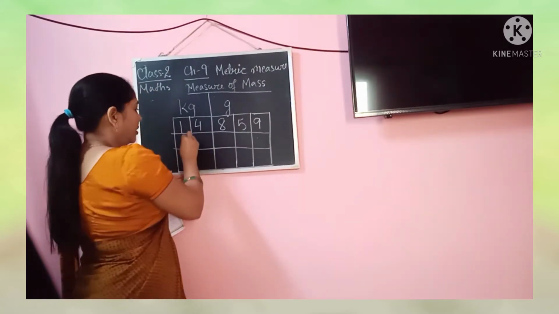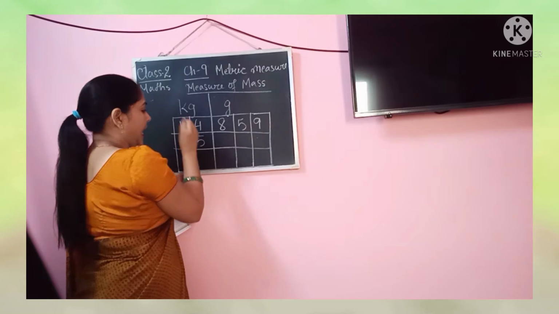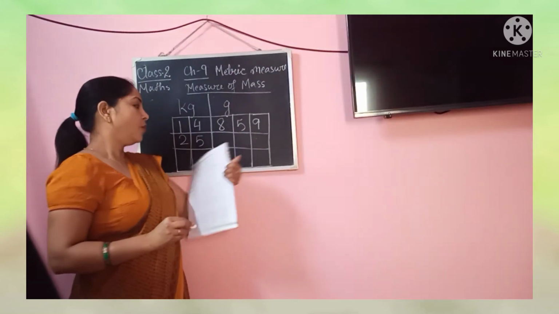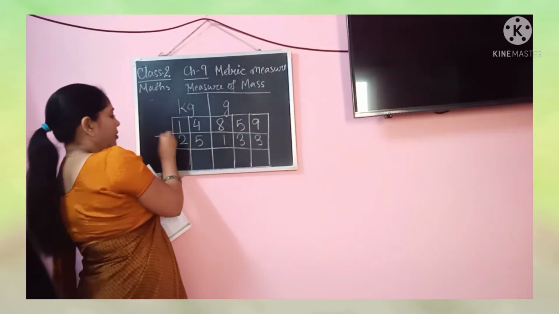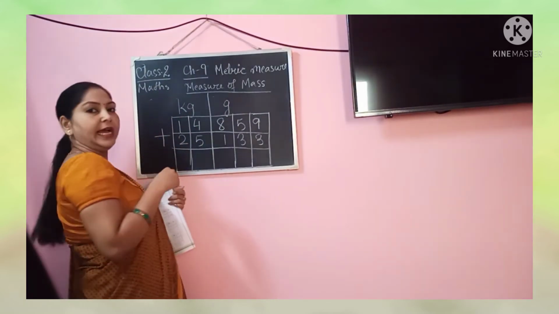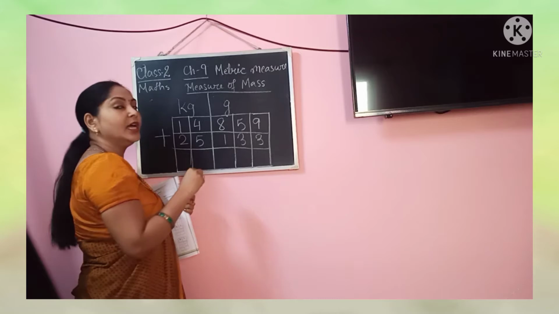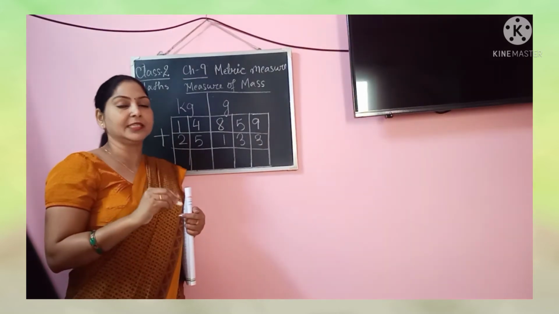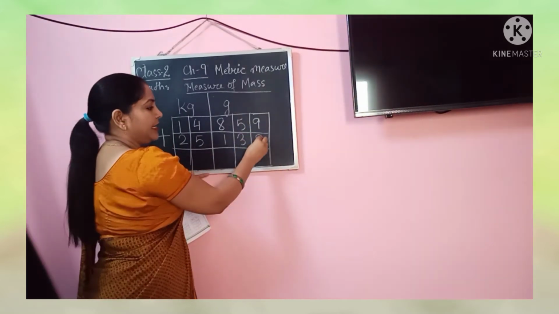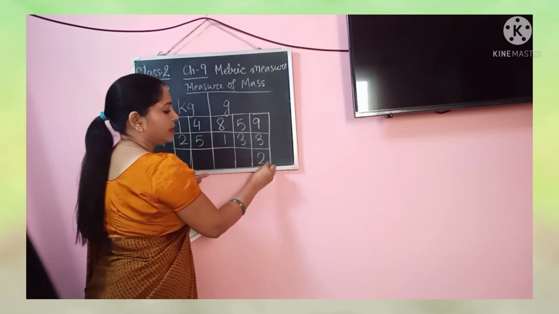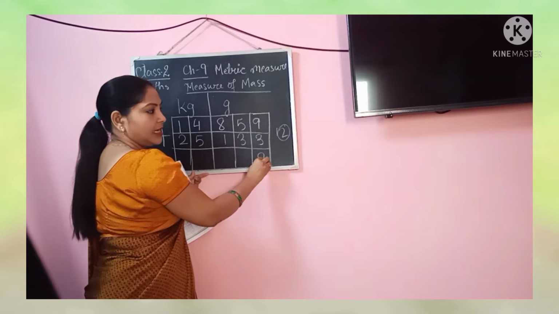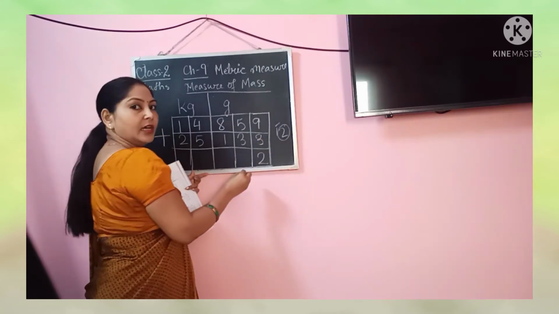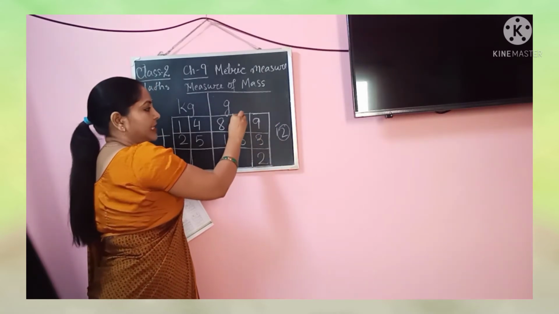Then down 25 kg, we are going to add 25 kg, 133 grams. Now add, addition. Okay, because we are doing find the sum. Sum means addition. 9 plus 3 how much? 12.